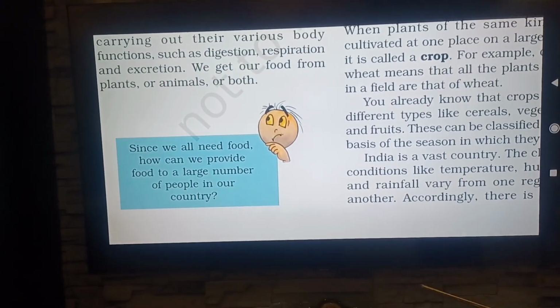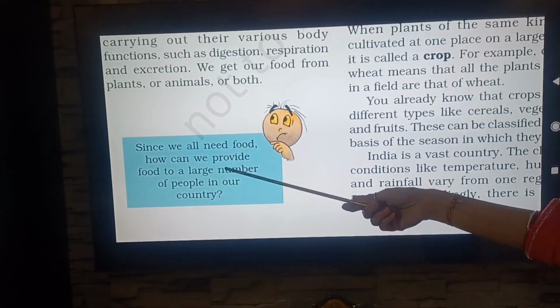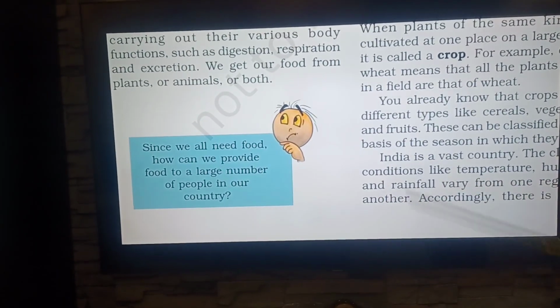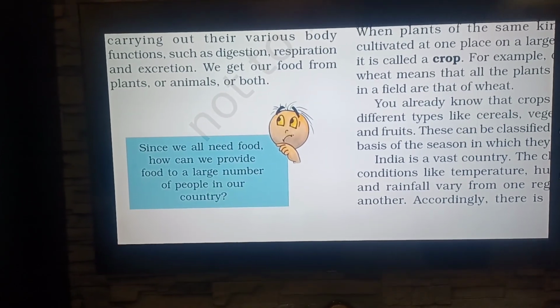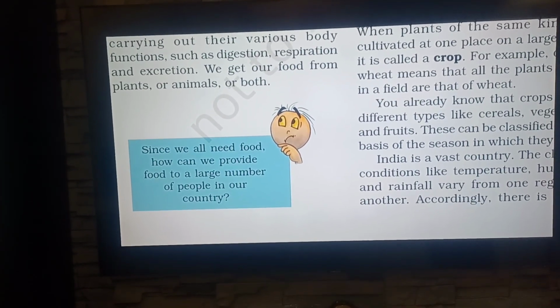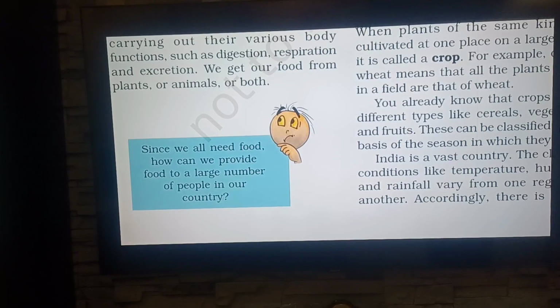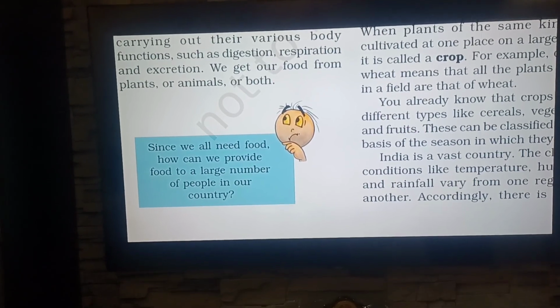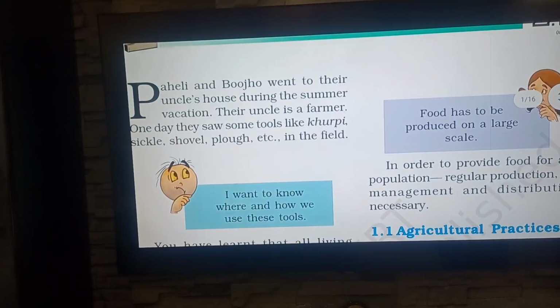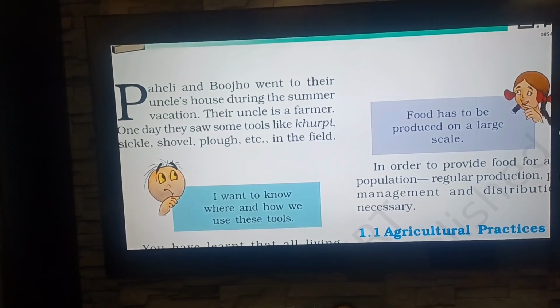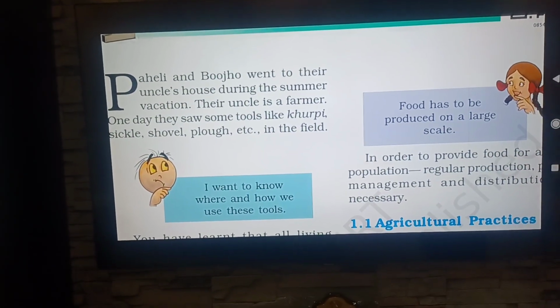Since we all need food, how can we provide food to a large number of people in our country? So here Bujo is puzzled. All the human beings need food. So from where are we getting this large amount of food to provide in our country? Food has to be produced on a large scale.